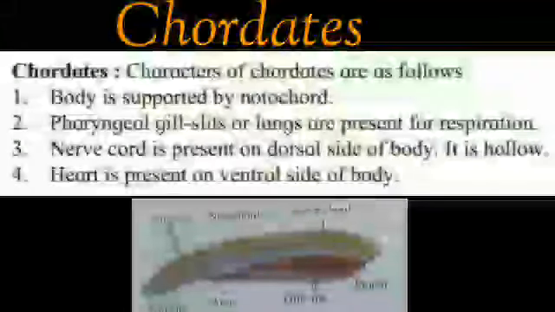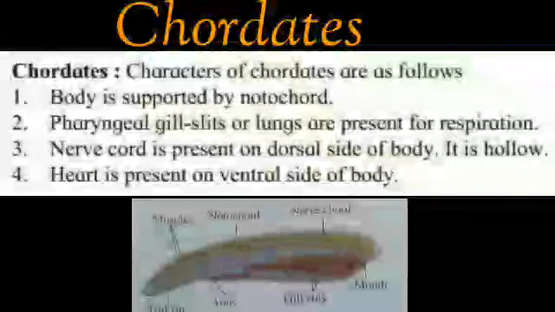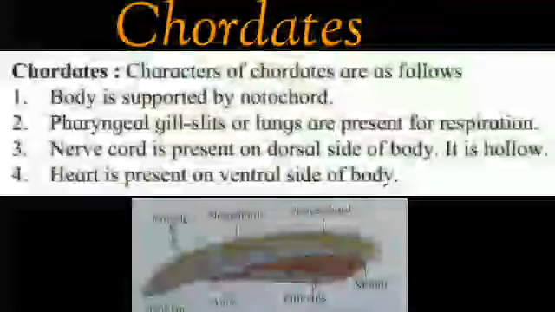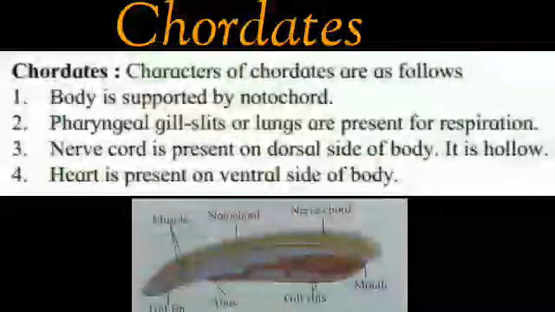Traditionally, depending upon presence or absence of notochord, the animal kingdom has been divided into two groups, non-chordates and chordates. We will see the chordates and their characteristics. First one, body is supported by notochord. Notochord means what? It is a long rod-like supporting structure present on the dorsal side of the animal body, and it keeps the nerve tissues isolated from the remaining body. See in the picture, you can see the notochord.